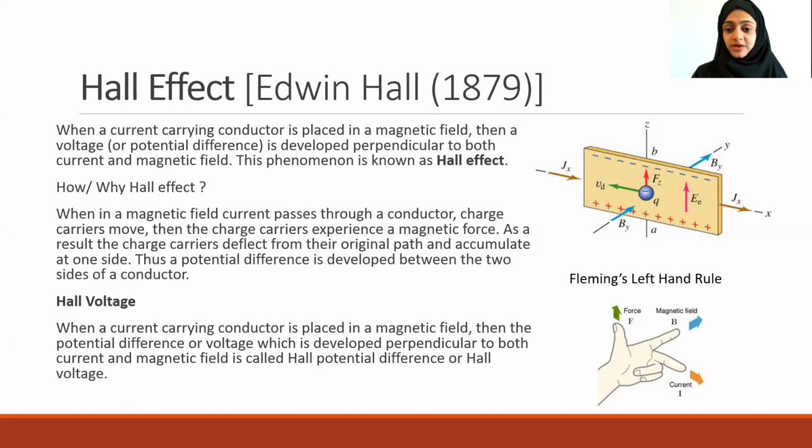So that is Fleming's left-hand rule. And we use this rule here in order to explain in which direction the charge carriers will move.